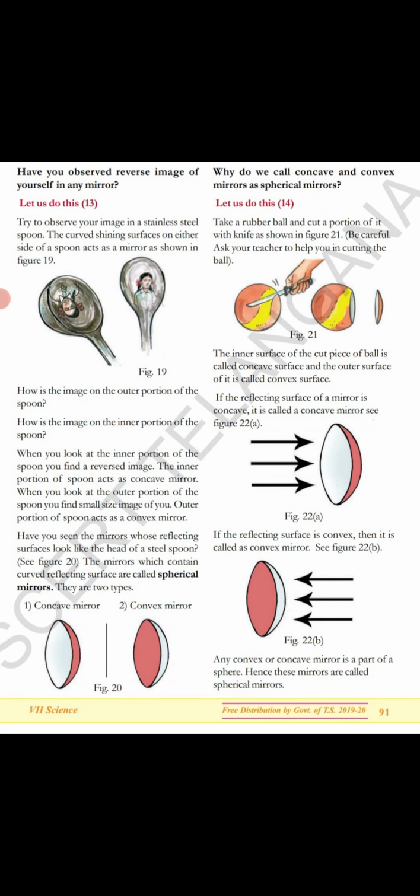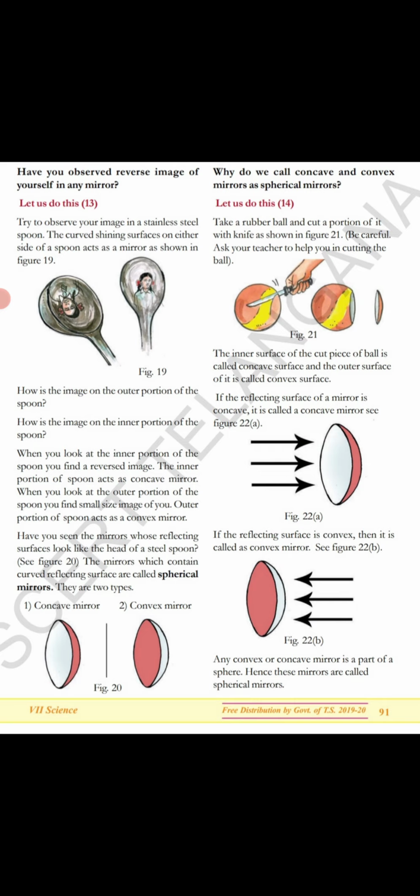Let us go with the 14th activity. Take a rubber ball and cut a portion of it with a knife as shown in the figure below. Be careful. The inner surface of the cut piece of a ball is called the concave surface and the outer surface of it is called the convex surface. If the reflecting surface of a mirror is concave, it is called a concave mirror. If the reflecting surface is convex, then it is called a convex mirror.